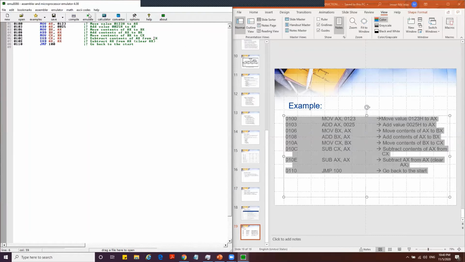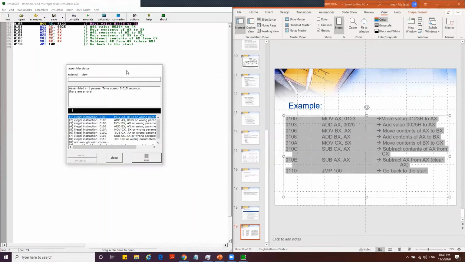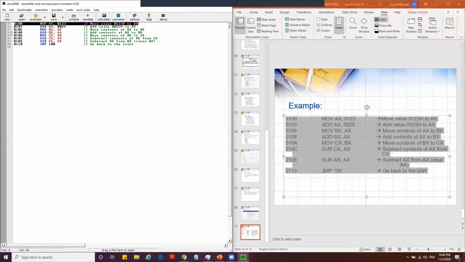So let's try to emulate an error. You can see that here we have an error. This example is given with the address, but the address of the instruction in our assembly language is already there.